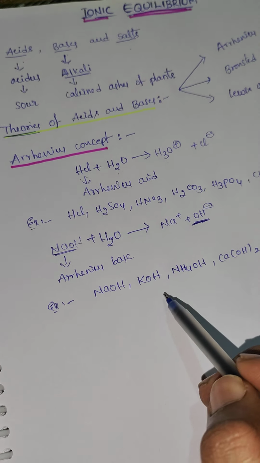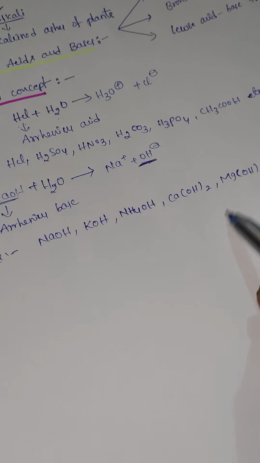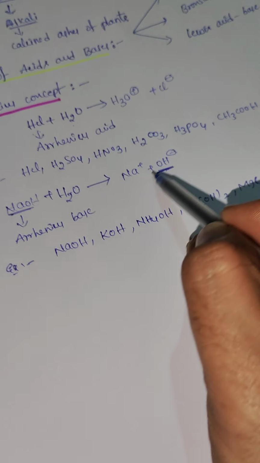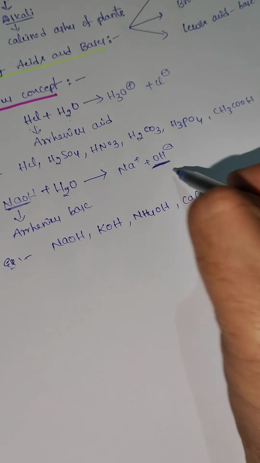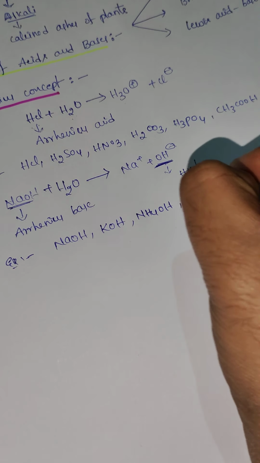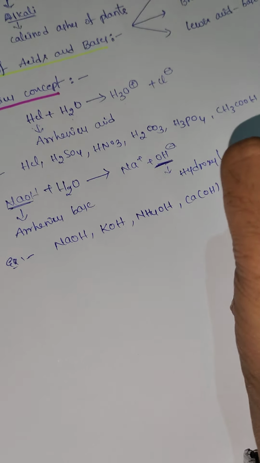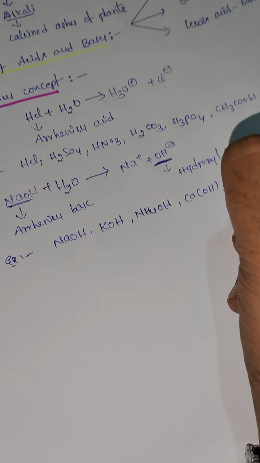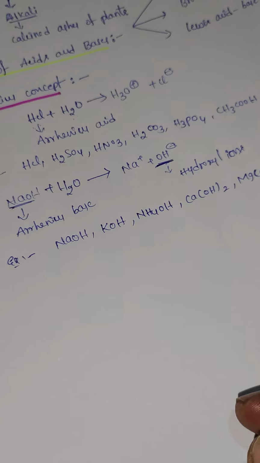Why? Because when these compounds are dissolved in water, they produce OH minus, the hydroxyl ion. Since they produce hydroxyl ions, we call them Arrhenius bases.